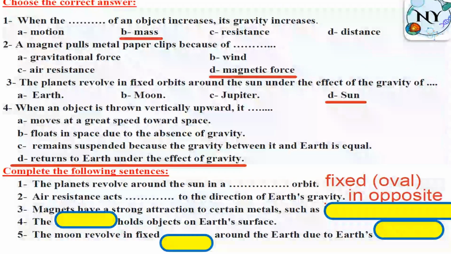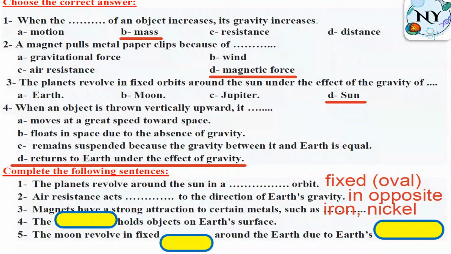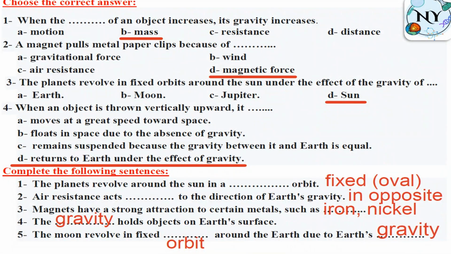S relative to steel, I iron, N nickel, C cobalt. The gravity holds objects on Earth's surface. Gravity. The moon revolves in a fixed orbit around the Earth due to Earth's gravity.